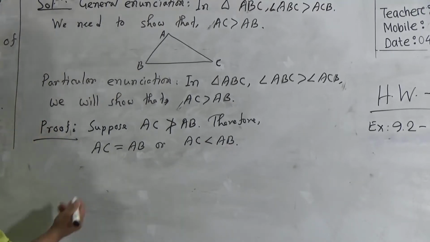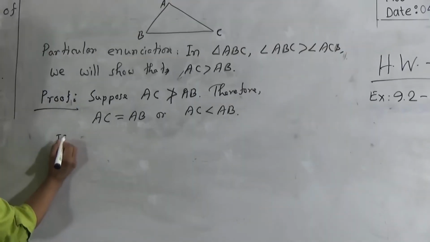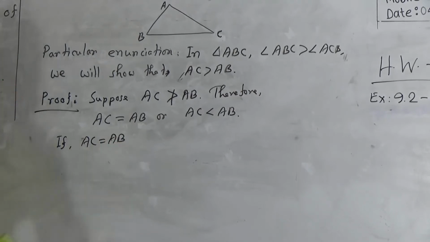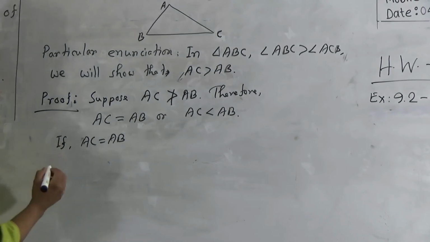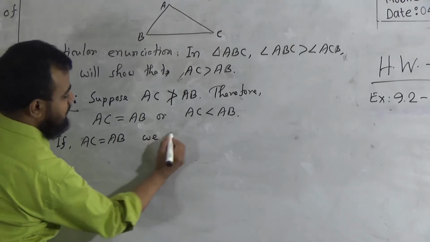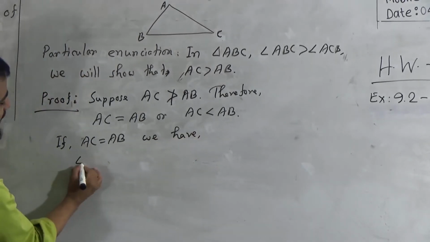Okay, now first of all we should consider AC equal to AB. Now if AC is equal to AB, from theorem 2 we can get that the angles opposite the equal sides are equal. That means, my dear students, if AC equals AB, we have